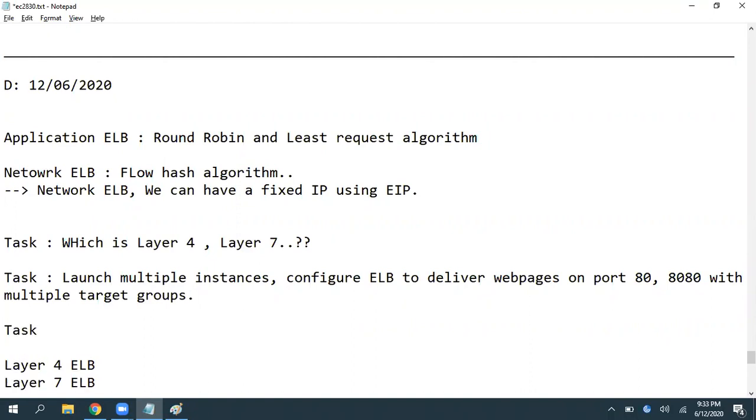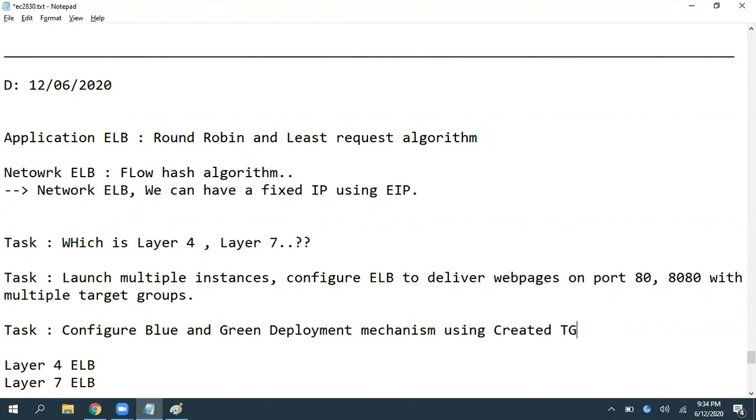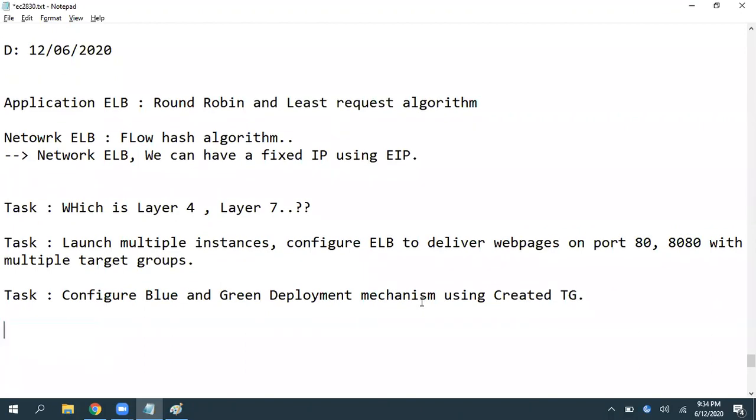And after completing that, configure a blue and green deployment mechanism using the already created target groups. Okay, so that is another one.